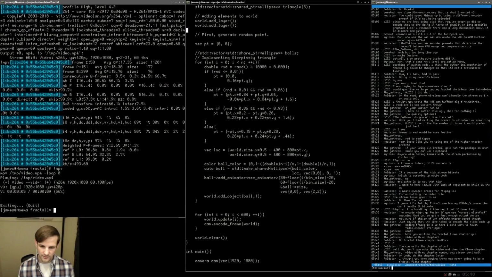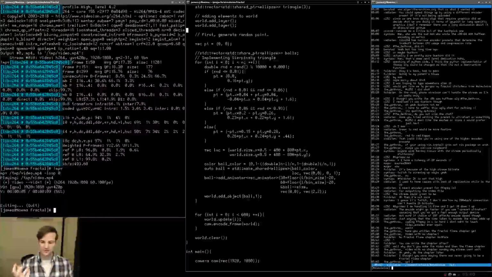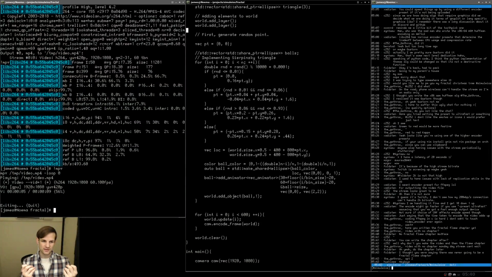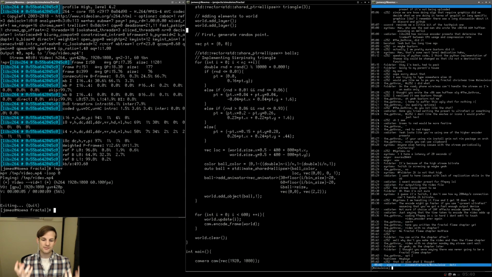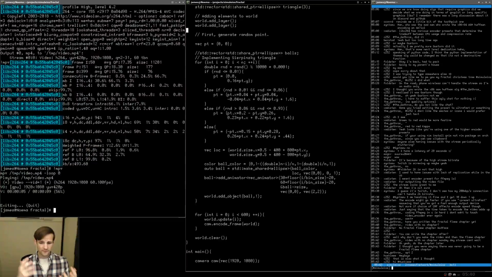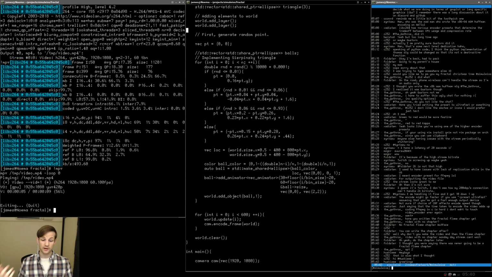There's never going to be a no. There will be a Fractal Flame chapter. But what I wanted to do was write a general chapter on iterated function systems. And so the idea was that this particular video isn't going to have a chapter on it because it's about understanding the chaos game, which isn't necessarily an algorithm itself. So then I was thinking, all right, we have a video on the chaos game. Now let's create a general chapter on iterated function systems and stuff like that, referencing the previous video.